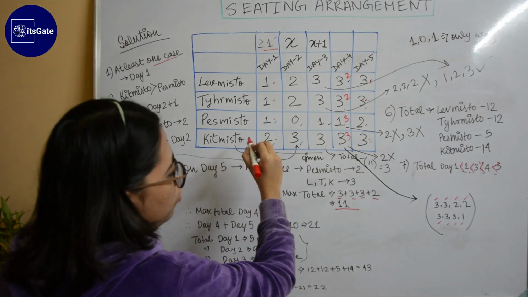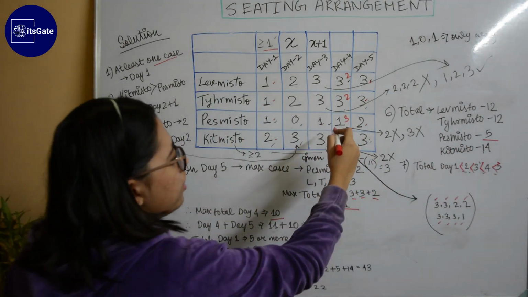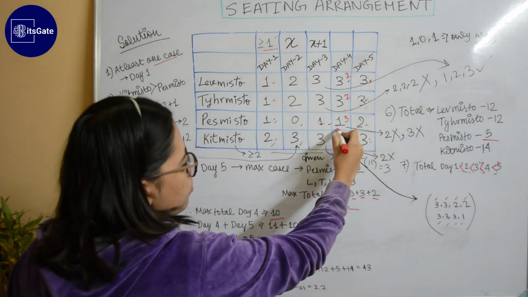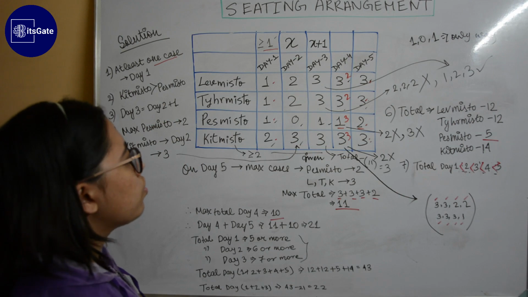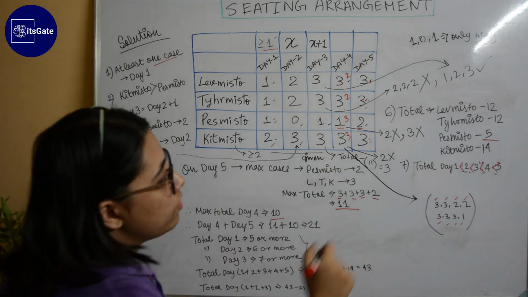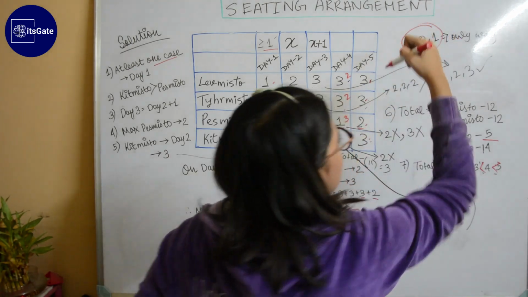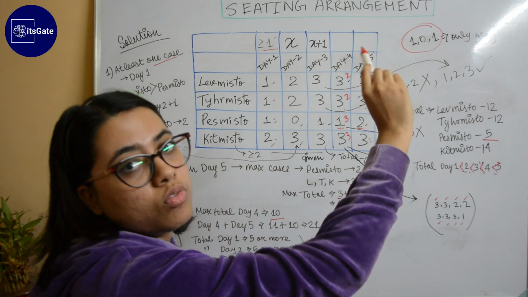In Pesmisto, we have been given that the total is 5. Now we are already getting that 2 plus 1 here. Day 4 plus day 5 is 2 plus 1, 3. So the only left is 2. So the only way in which 2 can be achieved using 0, 1, 2, 3 is only 1, 0, 1.